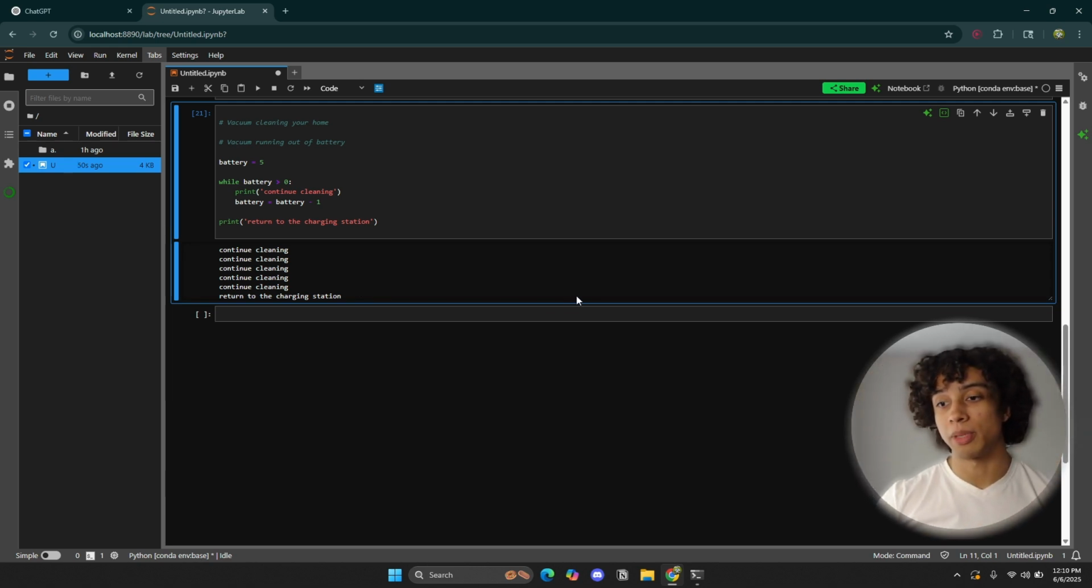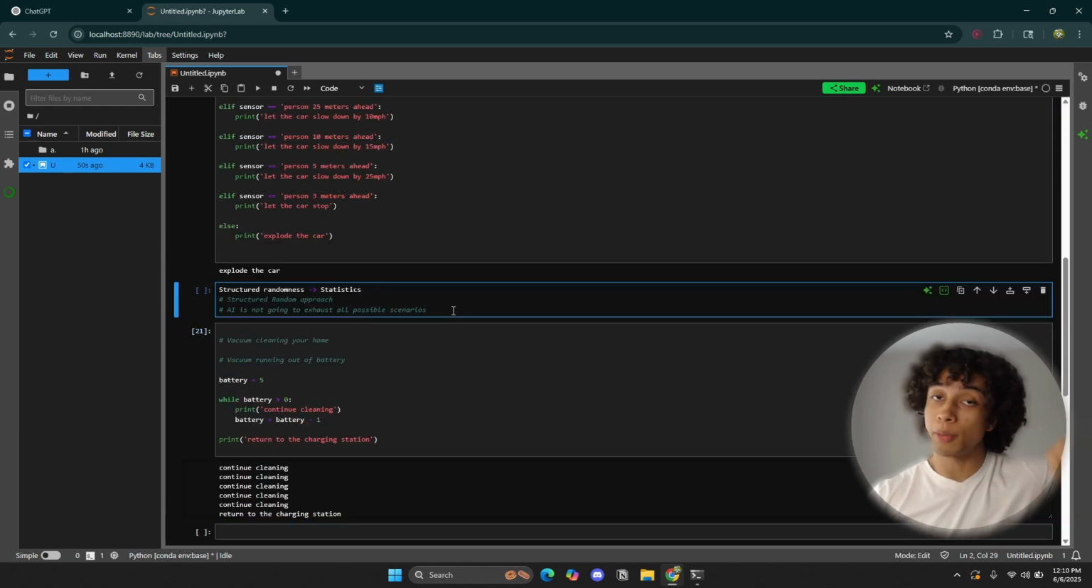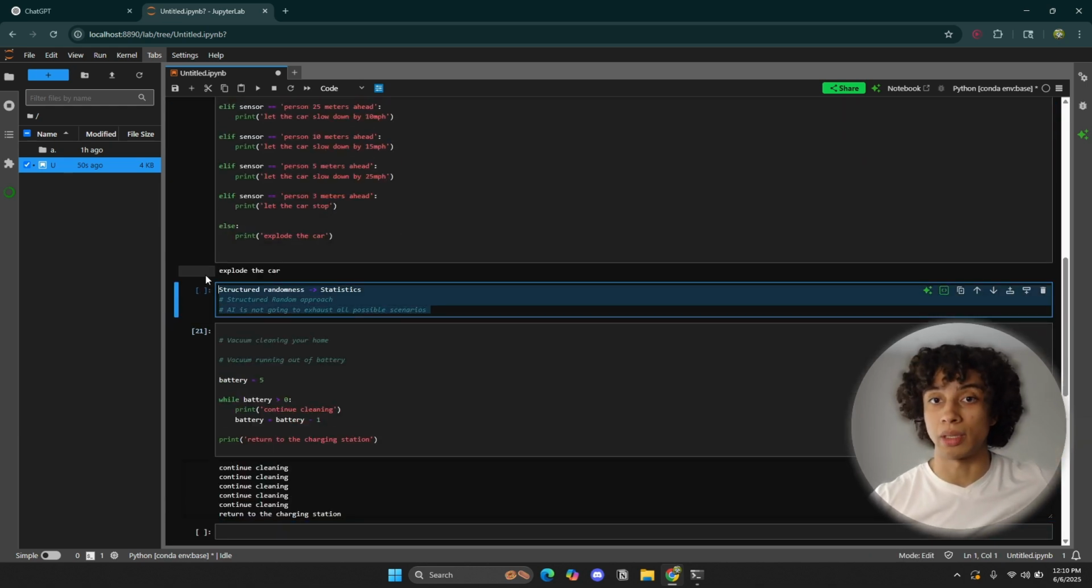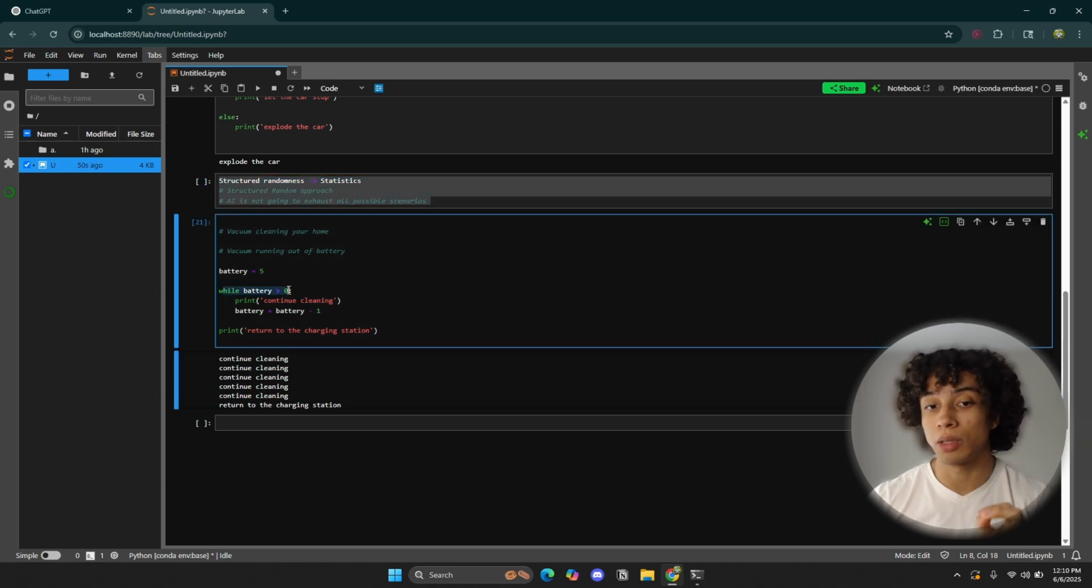In the next episode, I'm going to be talking about structured randomness. So we're going to be going back to this idea of structured randomness. But I first wanted to introduce the while loop because it's a very, very important concept in Python programming. With that being said, done.